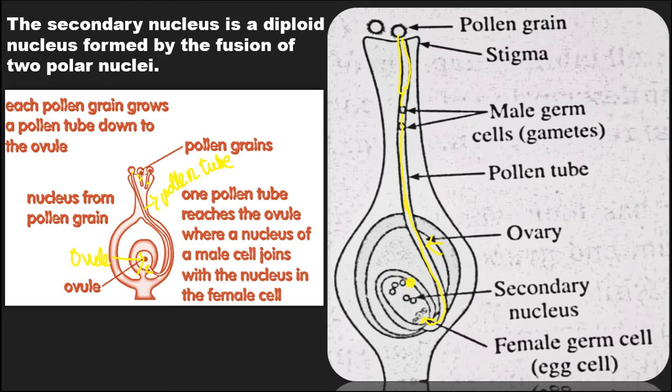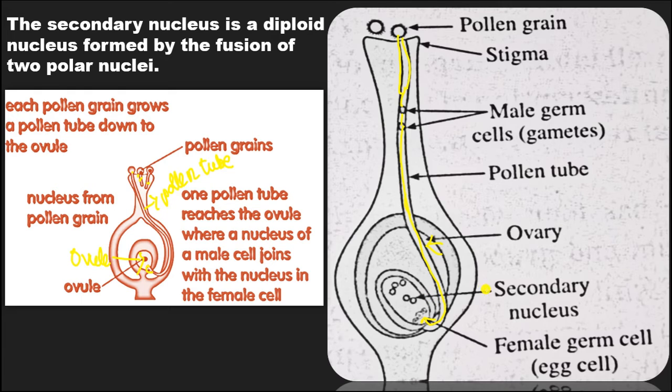Okay, it fused now. This process is called fertilization. This whole fusion, where a male cell fuses with a female cell, is known as the process of fertilization.